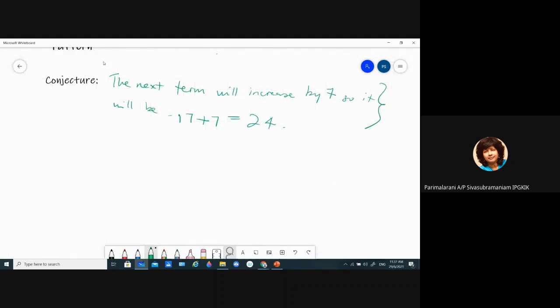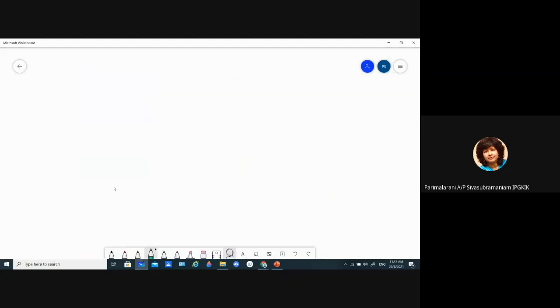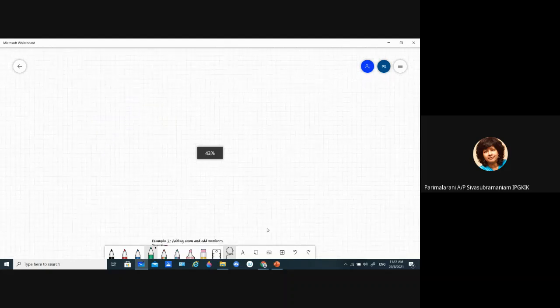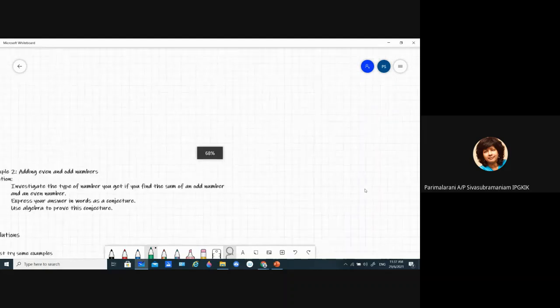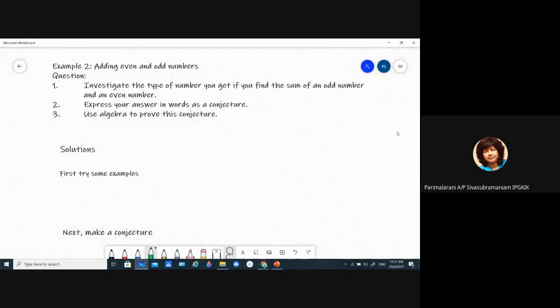Okay, let's look at another example. Example 2, adding even and odd numbers.